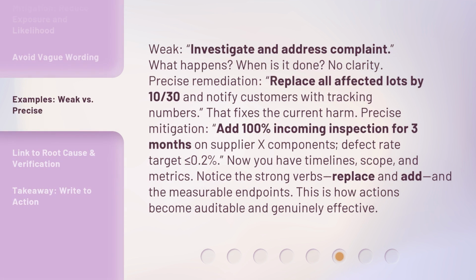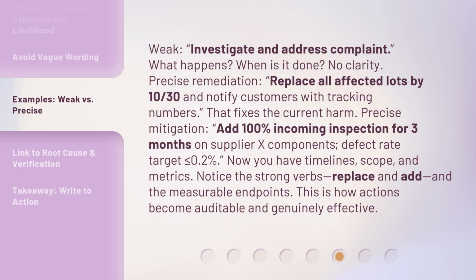Weak: Investigate and address complaint. What happens? When is it done? No clarity. Precise remediation: Replace all affected lots by 10/30 and notify customers with tracking numbers. That fixes the current harm.